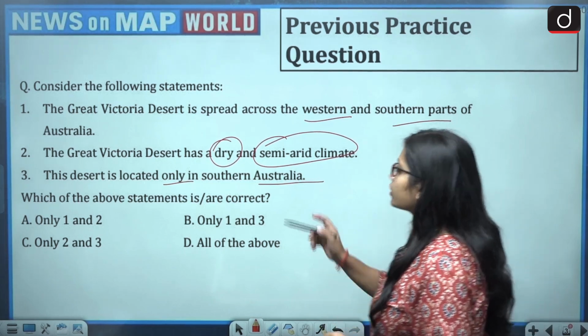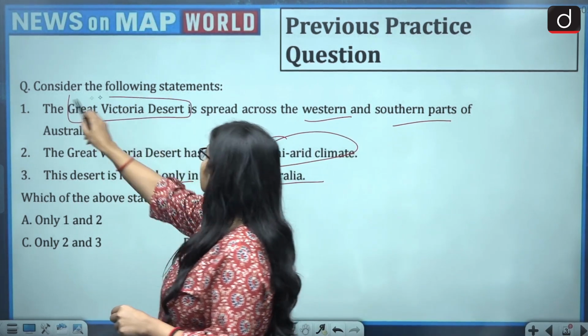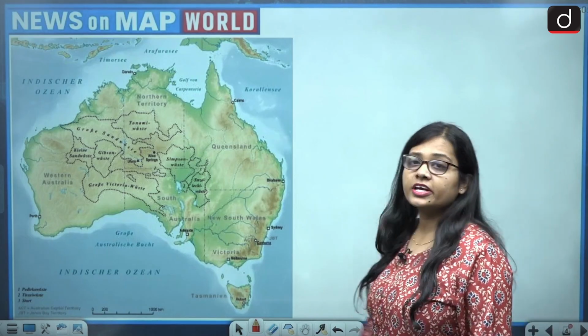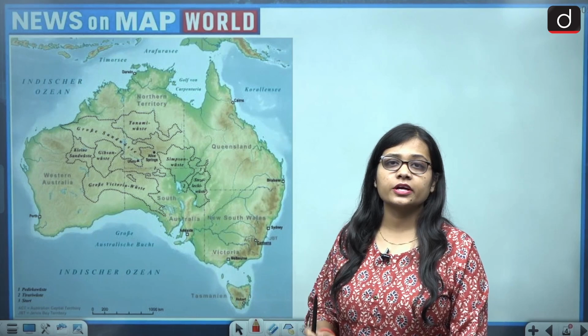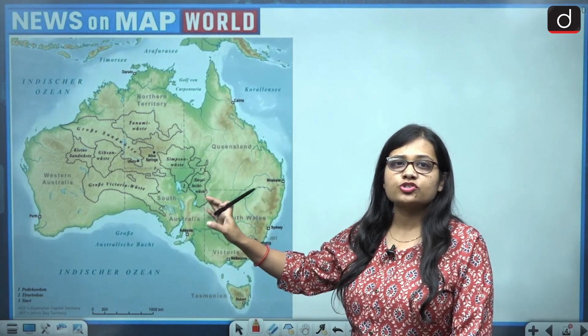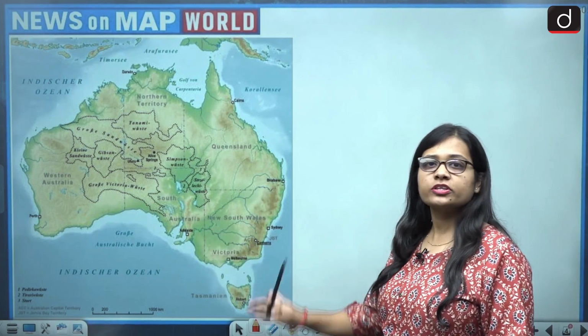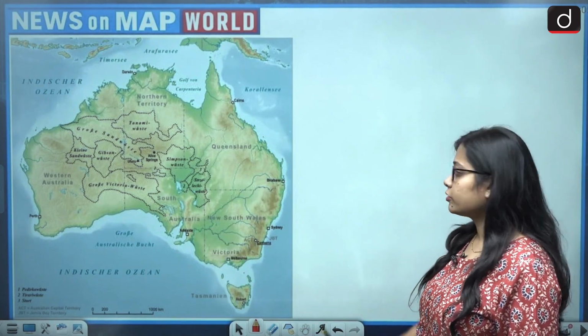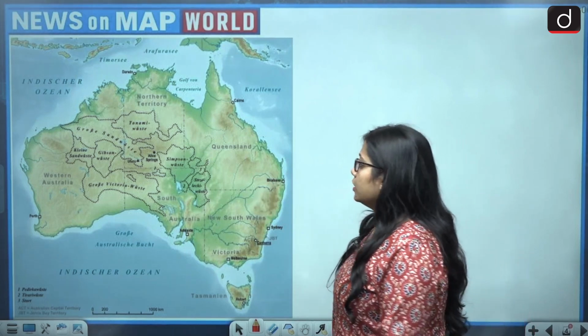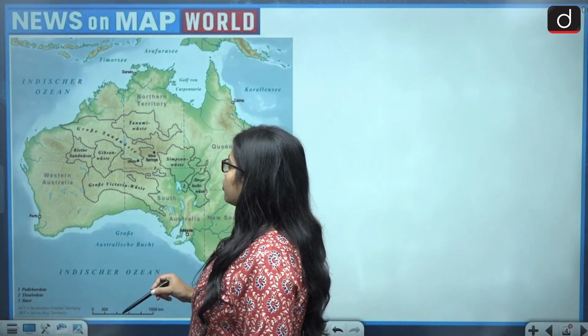So, the question is revolving around the Great Victoria Desert. The Great Victoria Desert is located in the country Australia. And this is the physical map of Australia. Australia is present in the Pacific Ocean, the Western Pacific Ocean, so you can say the Southwestern Pacific Ocean. So this is how Australia looks.